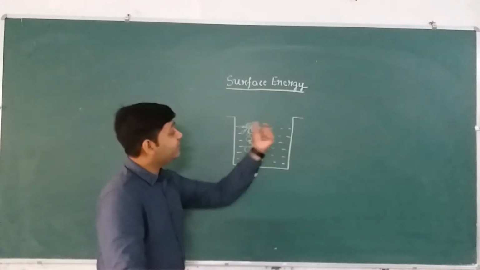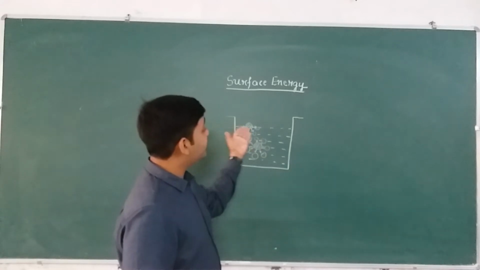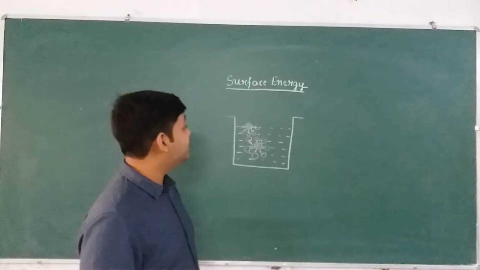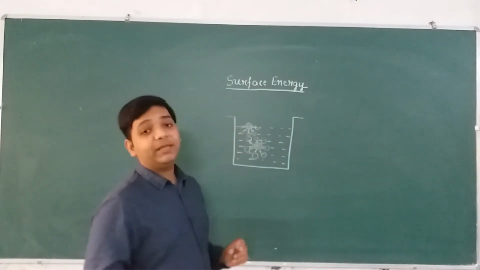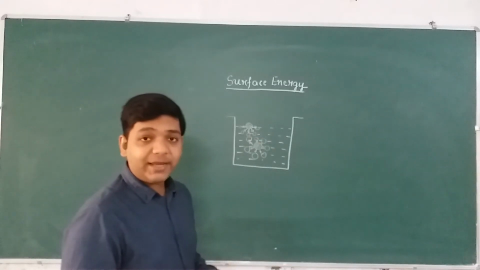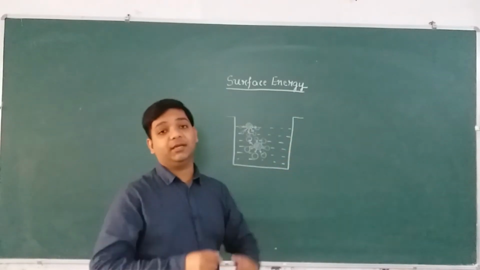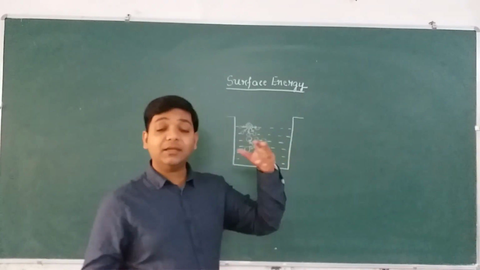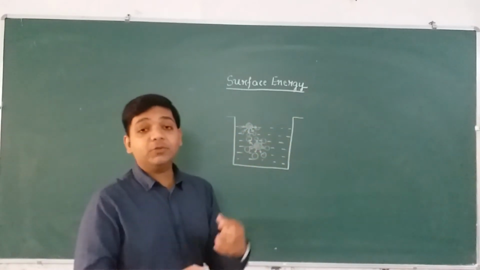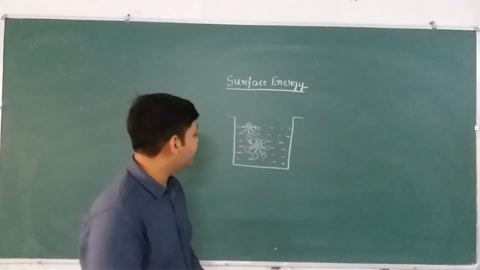The more the surface area, the more molecules and the more downward force, and the more the surface energy, and the more unstable they are. So to gain stability, they try to minimize their energy, and how do they do that? By reducing their surface area. And this is the reason behind surface tension. The surface molecules try to reduce their surface area to gain stability, to minimize their energy, right?